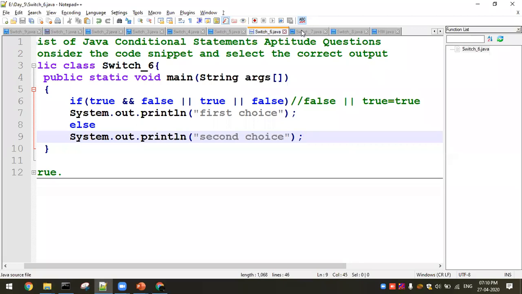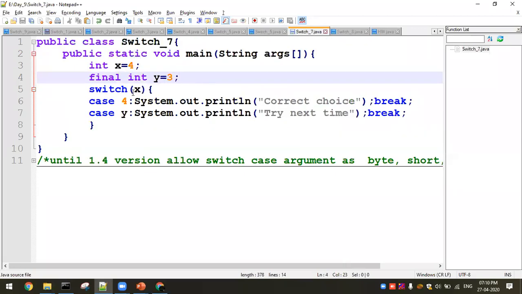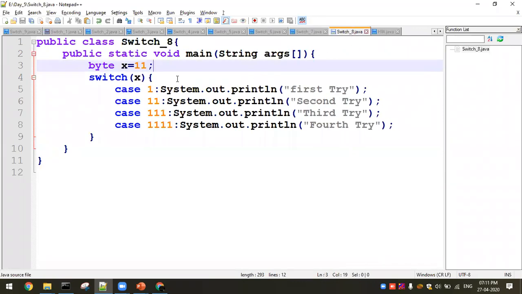That's it. Okay. So the seventh question is done already. Variable along with the final value. Okay. Eighth question. Yeah, it's a very important question. Let's go ahead with this. Recently asked interview question. Okay. What would be the output?